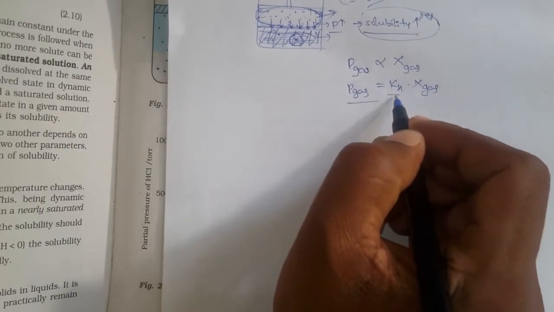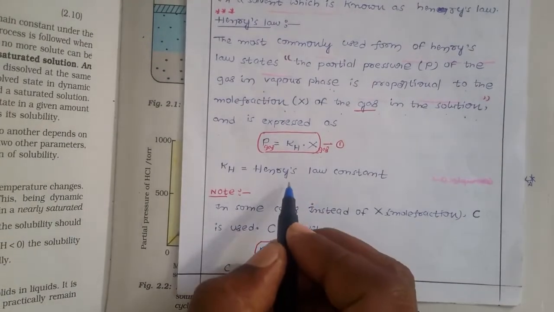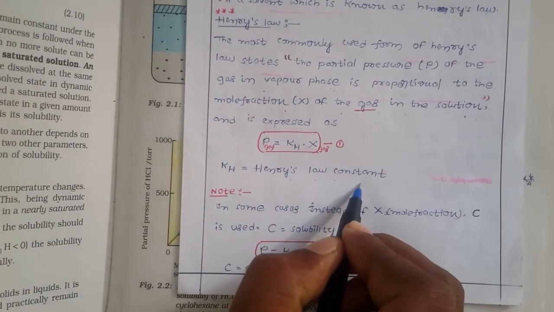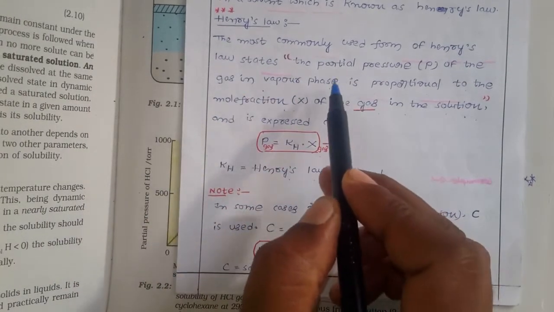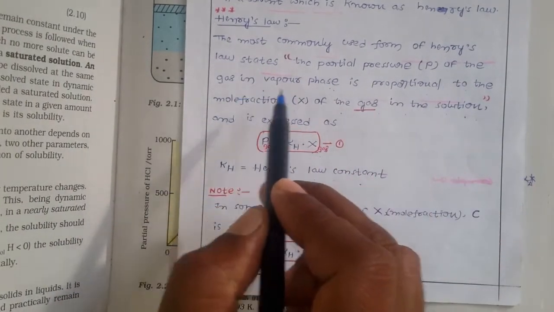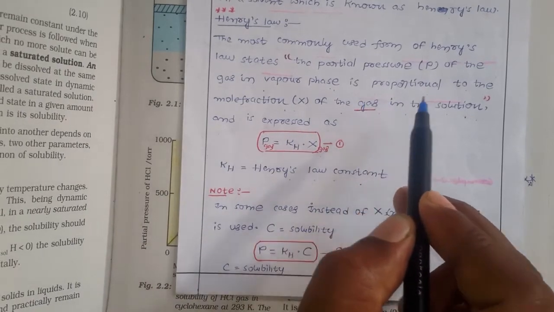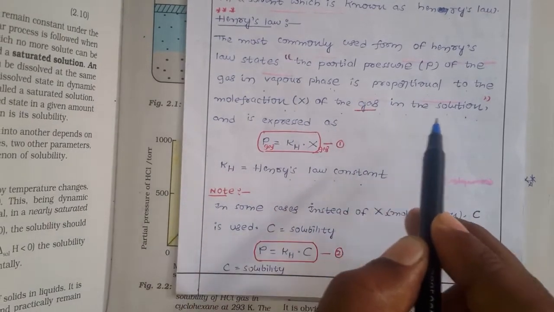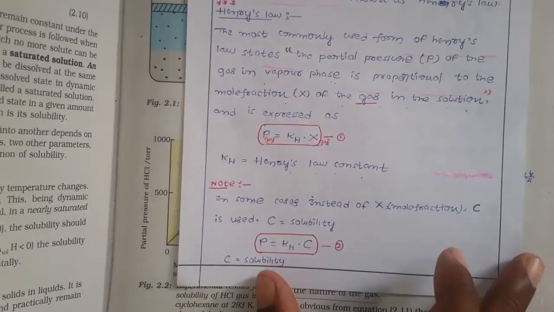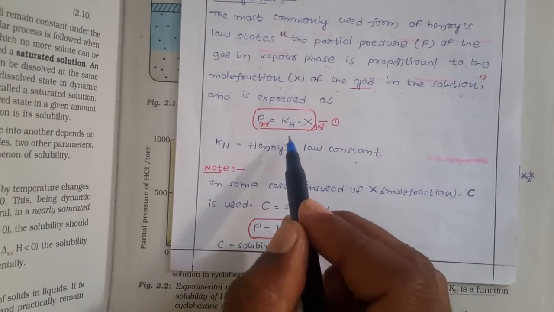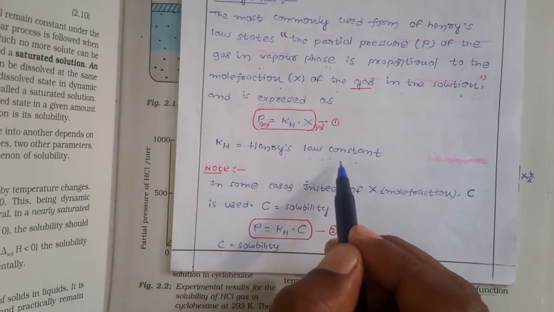It is nothing but a constant, the Henry's law constant. So what you have to write when asked for Henry's law is that the partial pressure of the gas in the vapor phase is directly proportional to the mole fraction of the gas in the solution. That you have to write. This KH is nothing but the Henry's law constant.